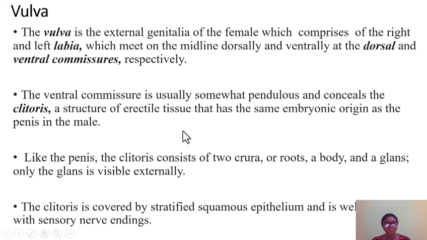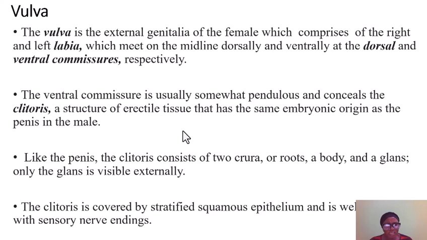Then this ventral commissure has something like a protuberance, which is pendulous, and it conceals the clitoris. This clitoris is an erectile tissue that has the same embryonic origin as the penis in the male. Now, the penis has roots that hold it to make it firm and standing. Also, this clitoris has two roots, or two crura. And it also has the head, which is known as the glans. The same way the penis has the head, also known as glans. So we have glans penis, we also have glans clitoris.